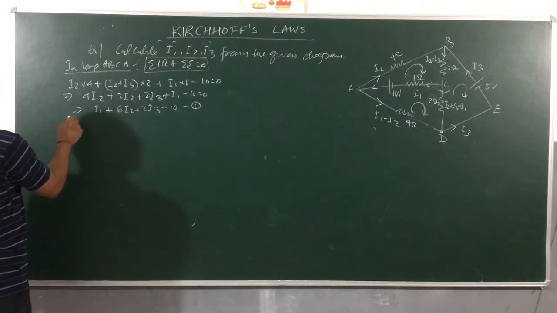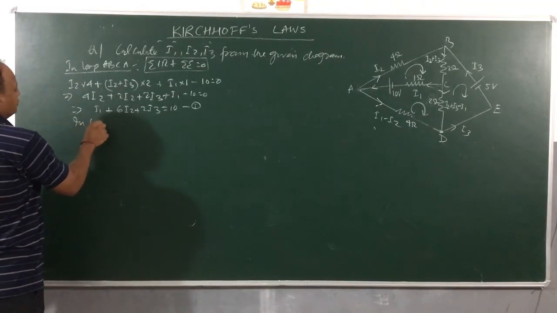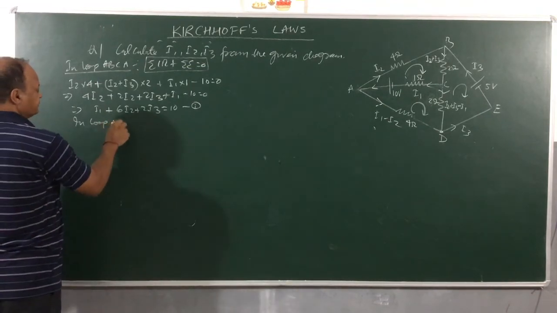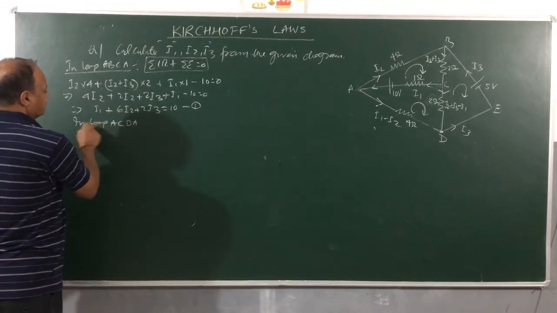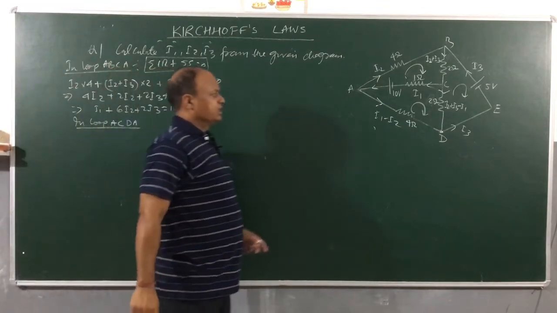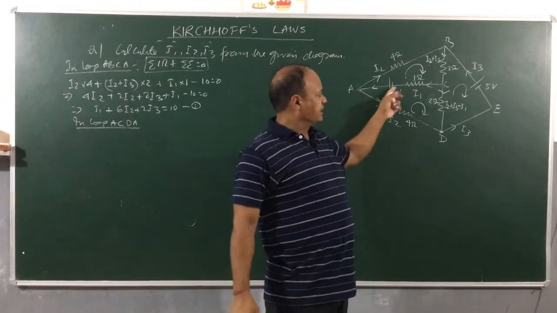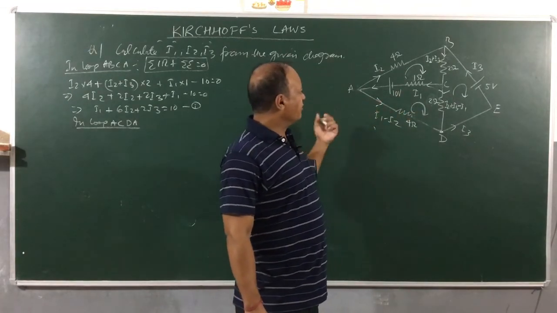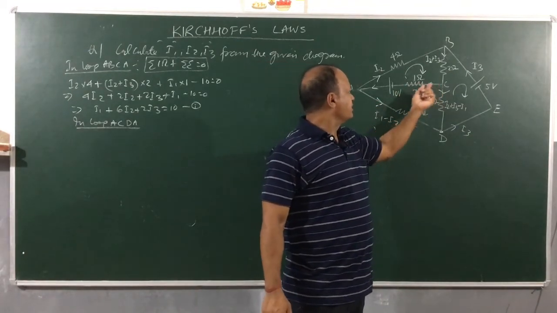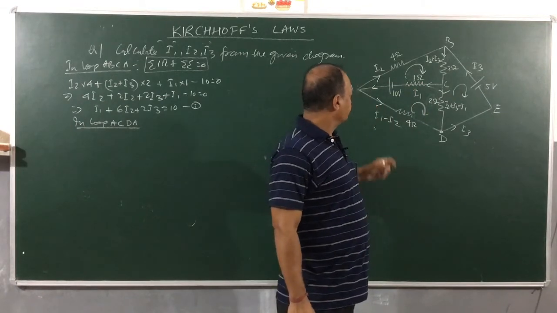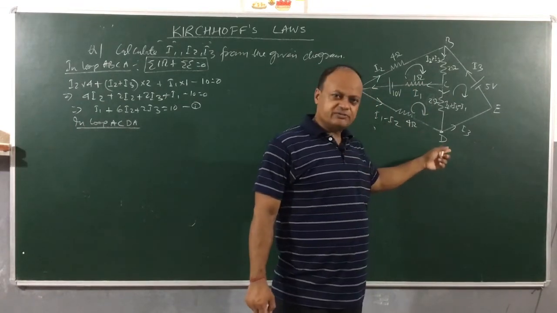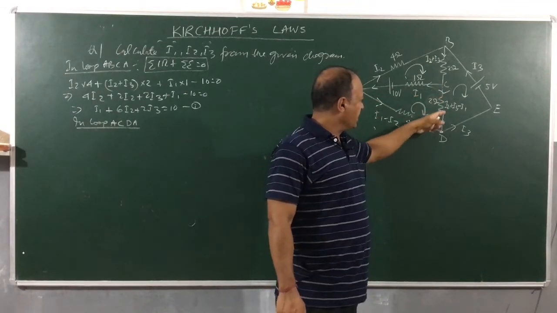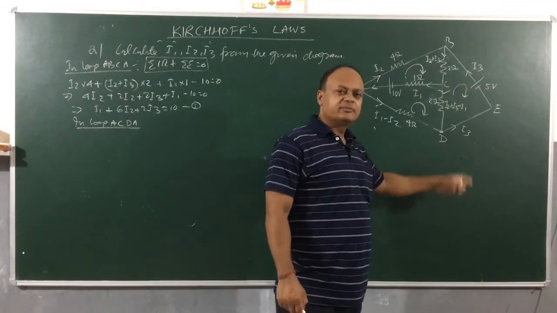Now let's take the next loop, in loop A, C, D, A. Again the same convention we are using. My direction of calculation is clockwise. So clockwise current will be positive. When I look at this, then I1 is negative. I1 minus I2 is negative. See, these two currents are anti-clockwise, but this current here, I2 plus I3 minus I1, is positive.